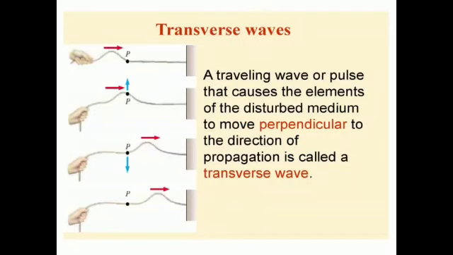So, a traveling wave or pulse that causes the element of the disturbed medium to move perpendicular to the direction of propagation is called a transverse wave. This is the perpendicular drawn, the straight line at right angles to the direction of movement. This is called a transverse wave.